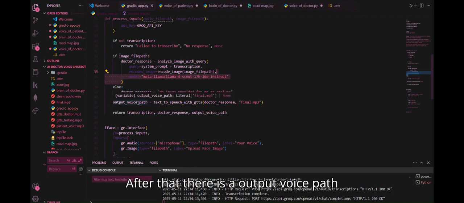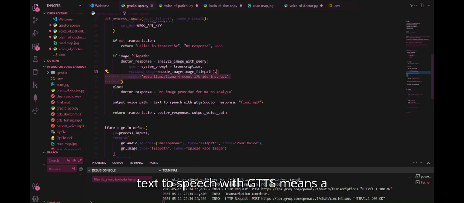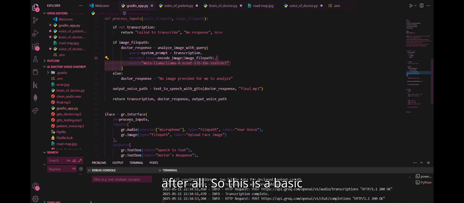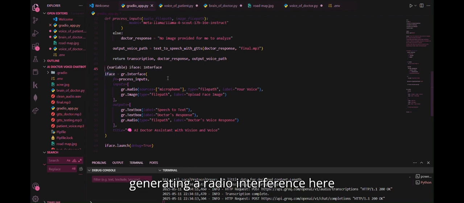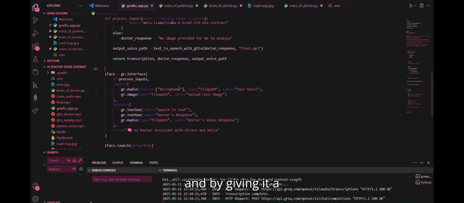After that, there is an output voice path, text to speech with gTTS of the doctor response which we will get. So this is the basic code of Gradio. We are generating a Gradio interface here, giving it paths like a microphone, file path, your voice and all this, and here is a title.